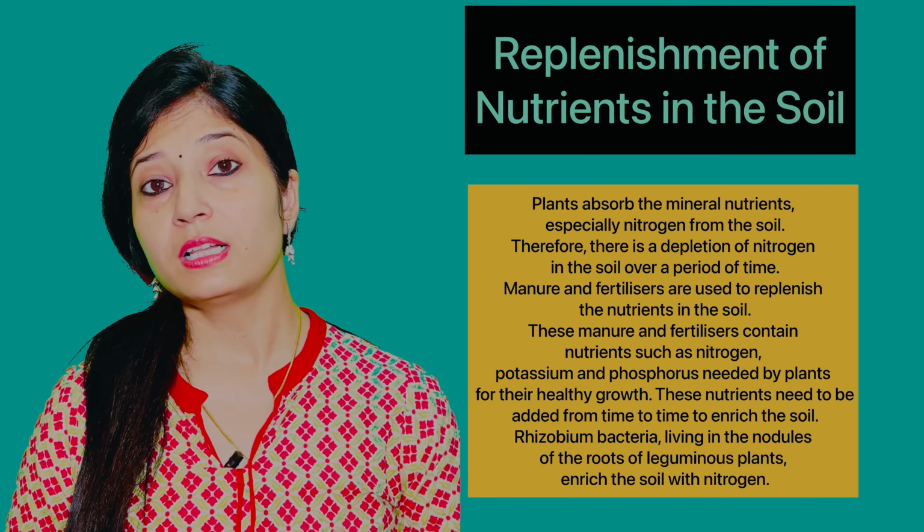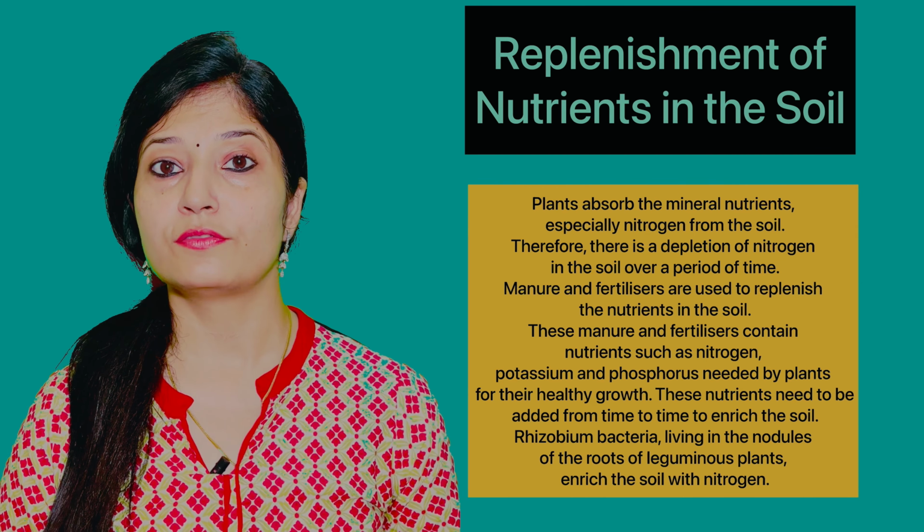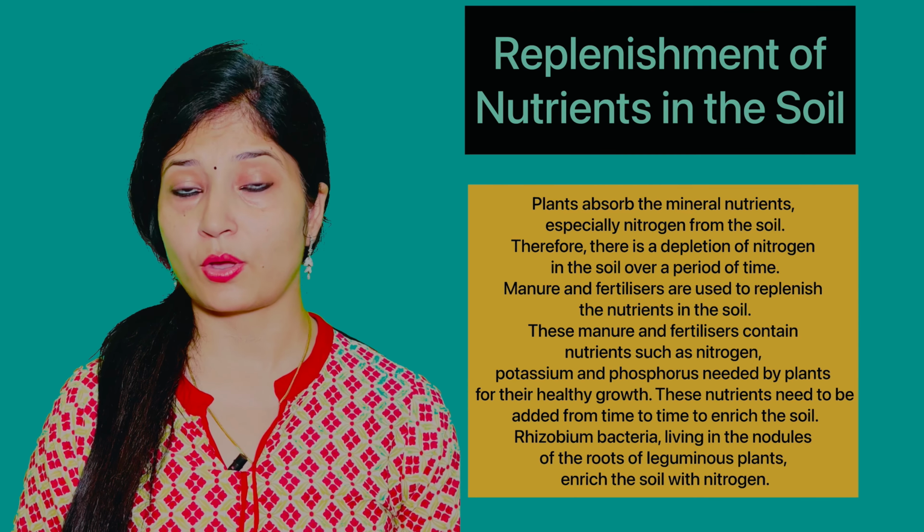Every crop or plant grows on soil, so plants fulfill their nutritional requirements from the soil. The soil gets deprived of some very important constituents like nitrogen, phosphorus and potassium. So it's very important to replenish the soil. How can we replenish the soil? We can replenish the soil by giving it proper manure, fertilizer and compost, which can fill the absence of nitrogen, phosphorus, potassium, etc. in the soil.